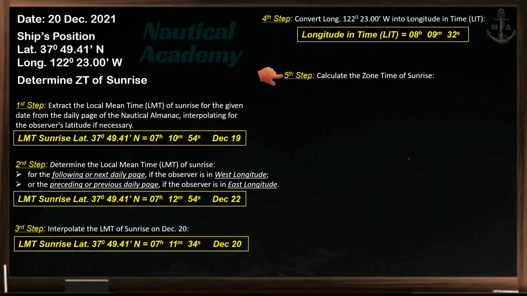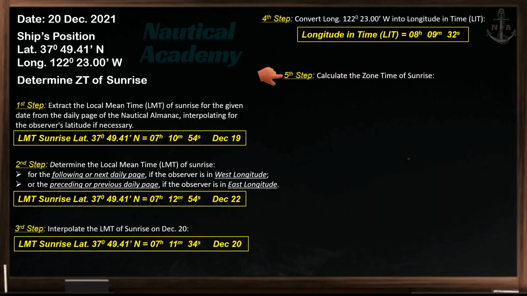The sign of zone description for westerly longitude is positive, and negative for easterly longitude. To find the zone time or local time from the given GMT, the rule is, reverse the sign of the zone description. In this case, from GMT to zone time or local time, we will reverse the sign, so we will subtract the zone description. The zone time or local time of sunrise is 07 hours, 21 minutes, and 06 seconds, on 20th of December.